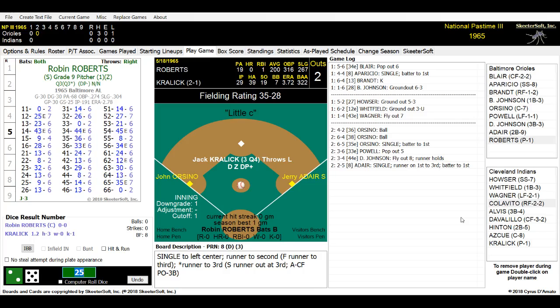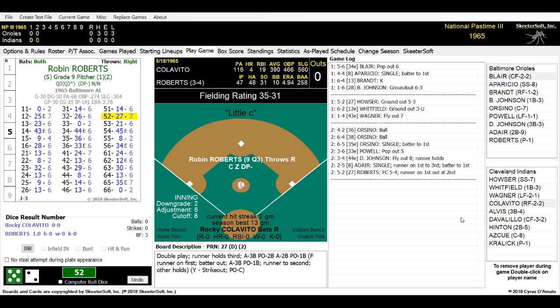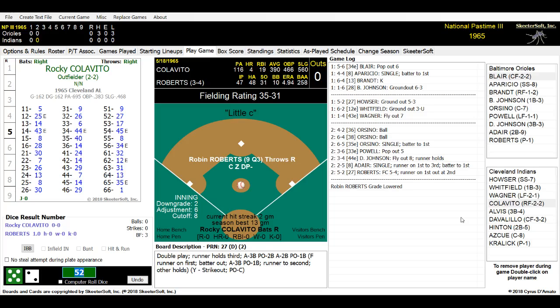That is the pitcher, Robin Roberts, with 2 outs, so we never know what's going to happen. I have had pitchers hit. I've also had more pitchers reach on errors than most of my other players. Here is the pitch to Roberts. It is a 52, and Roberts hits to our third baseman. Max Alvis fires over to second for the easy out, and it is a fielder's choice. Ends the inning at the end of 2. It is 0-0 for Baltimore. That was no runs on 2 hits. There are 2 runners left on base.